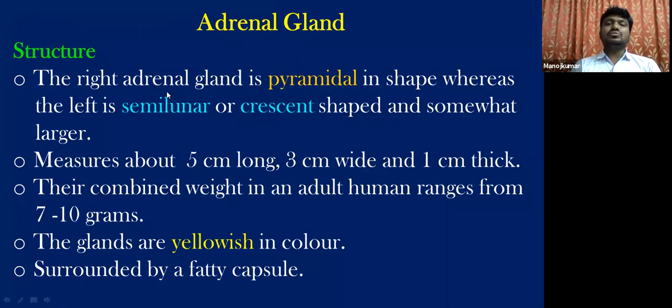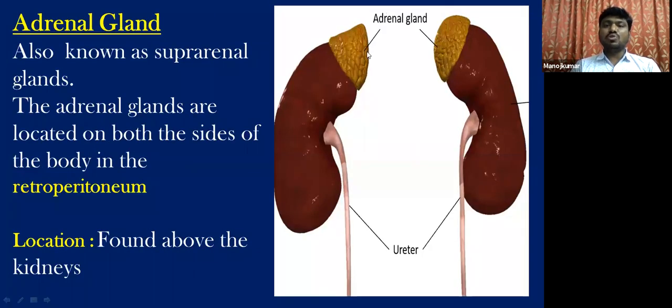Now, coming to the right adrenal gland, it is more pyramidal in shape, or you can also say a cone-shaped structure. Whereas the left adrenal gland is crescent shaped, half-moon shaped, or semilunar shaped. So both adrenal glands are not of the same shape, they differ in their shape.